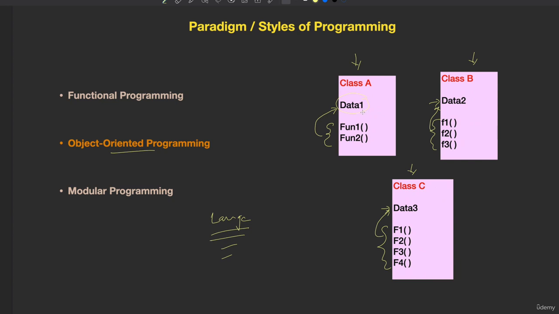So we combine the data and the functions related to that data inside one class. We write the classes and create objects of these classes to develop the entire application. So our application is broken down into classes and we use the objects of those classes for making an application. Here more focus is on data. So this style, this approach of programming, is data centric. We have seen that functional programming was function centric or instruction centric.